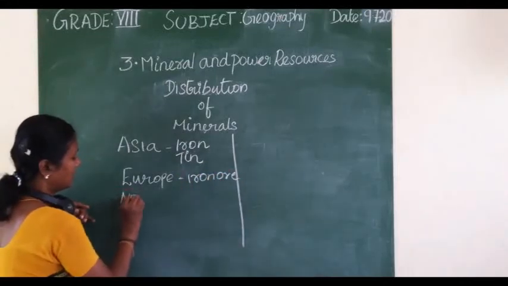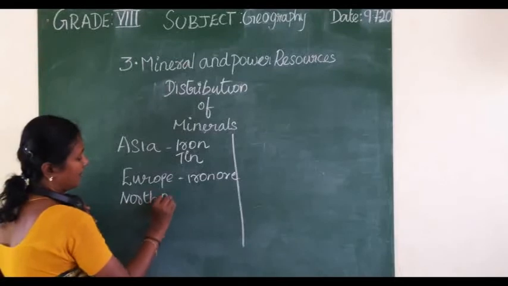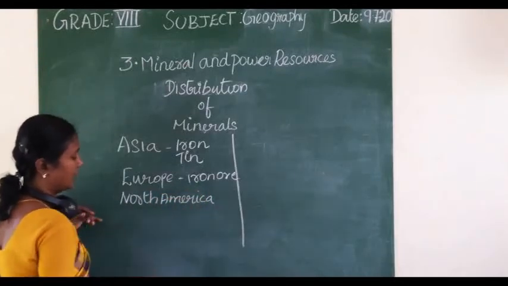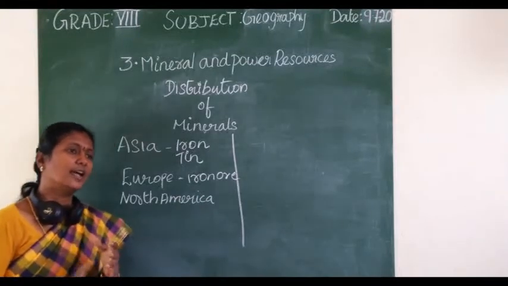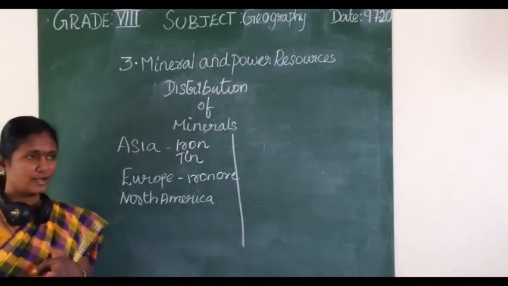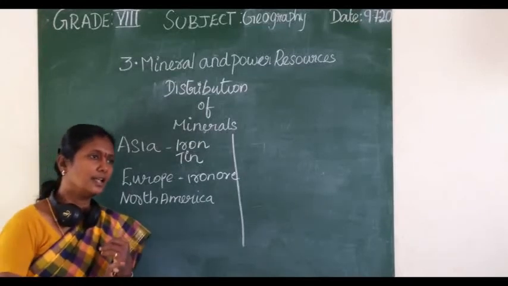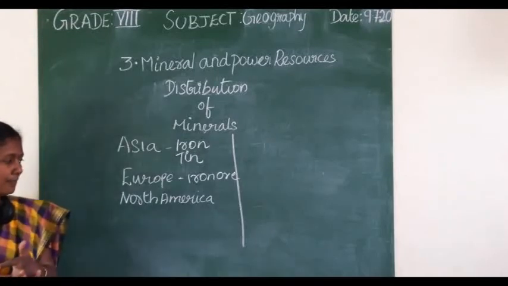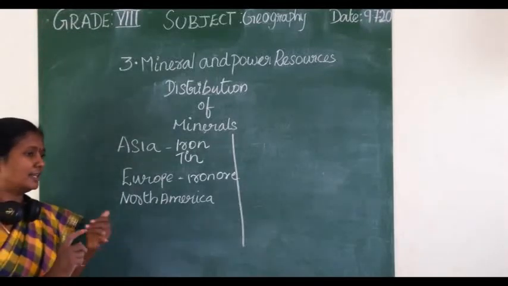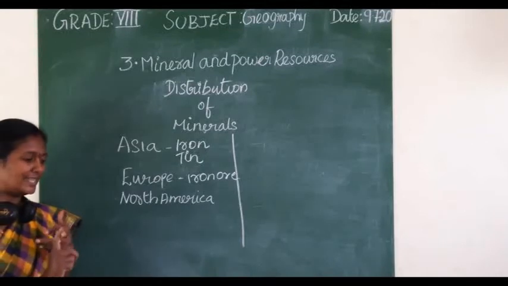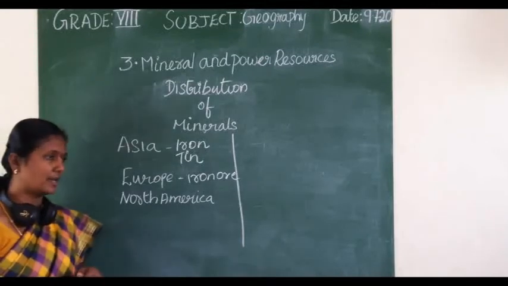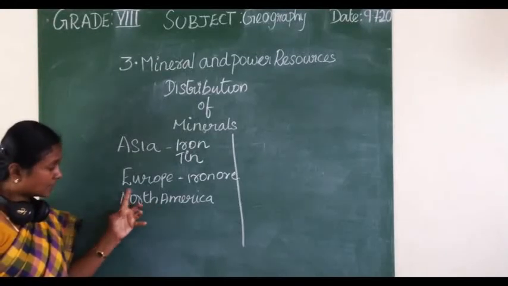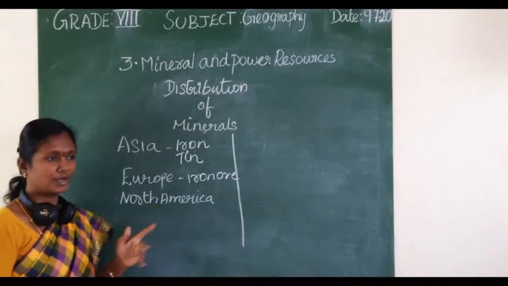Then North America. North America is commonly divided into three regions: Canadian region, Appalachian region, and Mountain region. In the Canadian region, iron ore is found. In the Appalachian region, coal is found. In the Mountain region, nickel, copper, lead and silver are found. So mineral-wise, North America is divided into three regions.